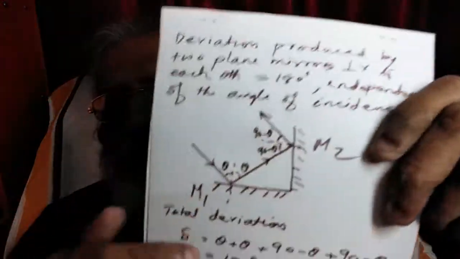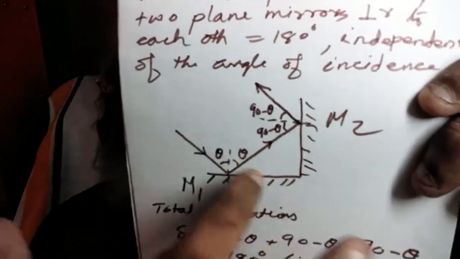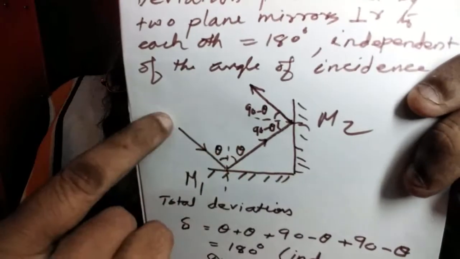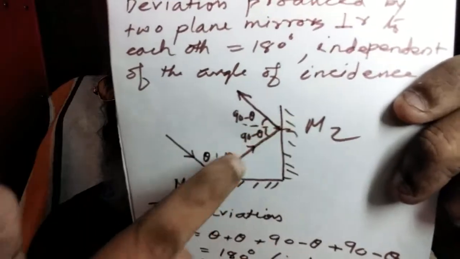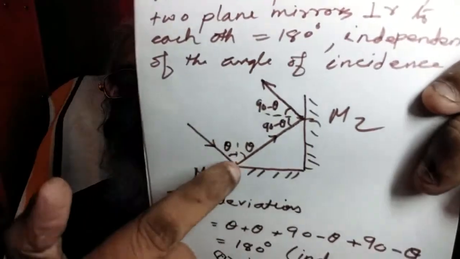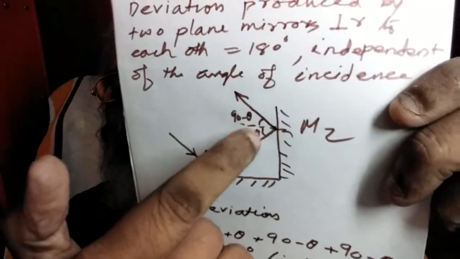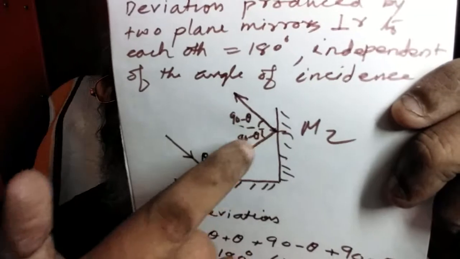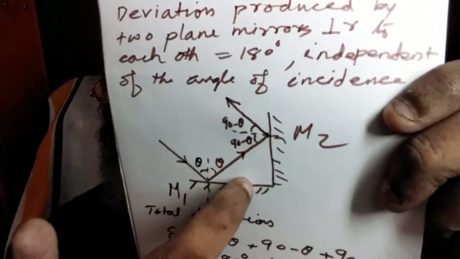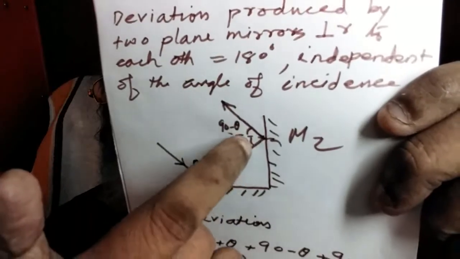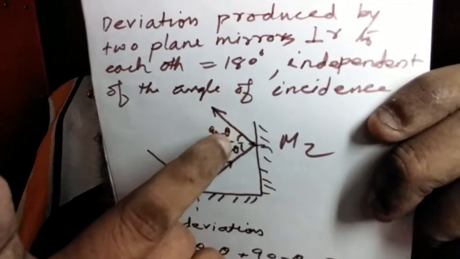Another point. These are two plane mirrors, M1 and M2, mutually perpendicular. This is an incident ray of light, incident at an angle of incidence theta. This is reflected from here, with the angle of reflection below. So this is reflected and strikes the second mirror at an angle 90 minus theta. You can calculate this easily because this angle is 90 minus theta, so this will also be 90 minus theta. Then this is reflected at the same angle, 90 minus theta.